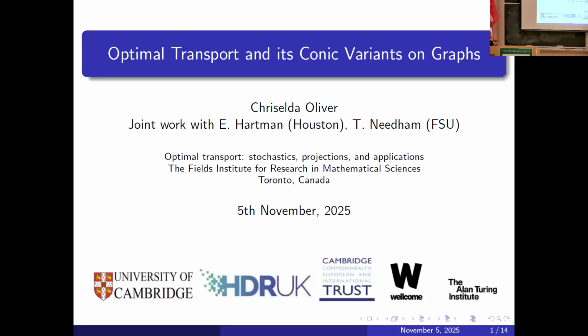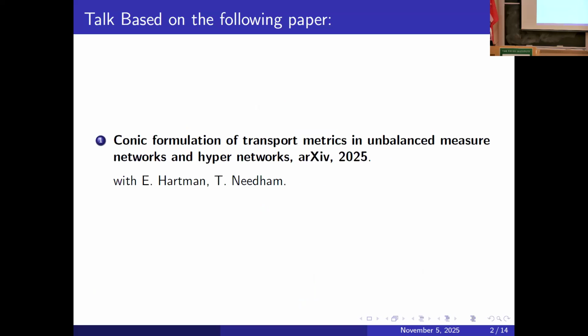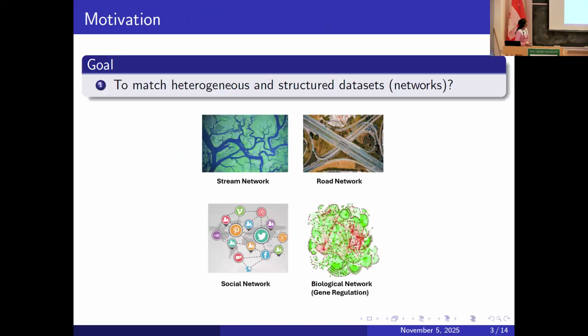And today I'll be talking about my work with collaborators Emmanuel Hartmann and Thomas Needham, which is conic formulations of transport metrics for unbalanced measure networks and hypernetworks. What do I mean by this?